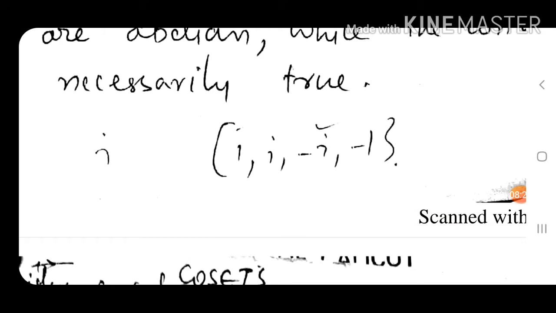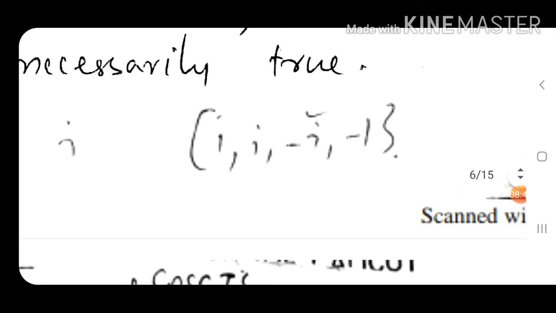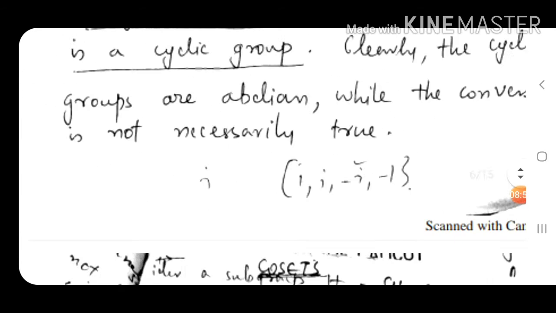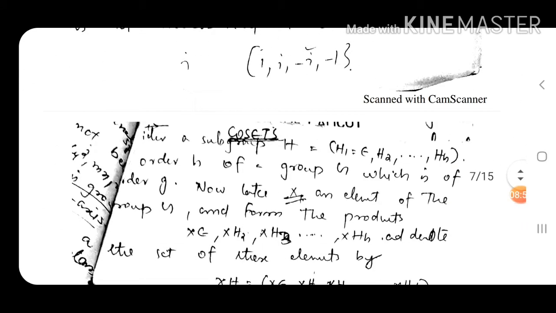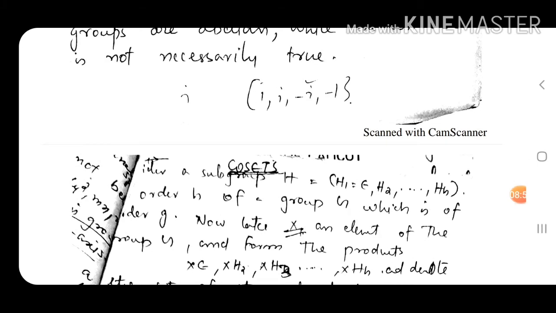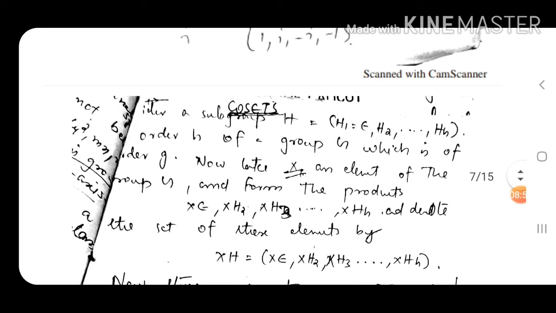So in this, each element is some power of i. Minus i, minus 1 is i square, minus i is i cube, and 1 is i to the power 4. Okay, so this is an example for a cyclic group.